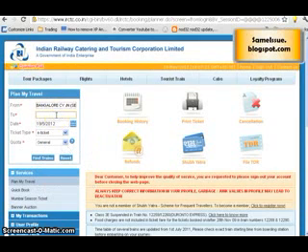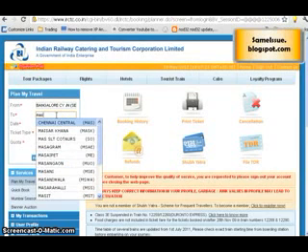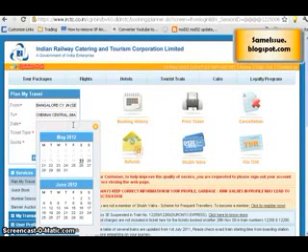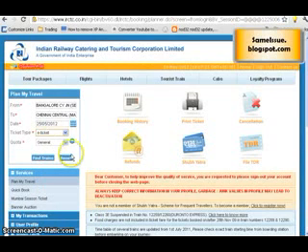From there I want to travel till Chennai. So I know the code of Chennai, which is MAS. So I just typed it in, and you can see that Chennai Central has come up with MAS. It is just a matter of time before you come to know the code of the station where you are traveling. So let's choose the station. So my from is Bangalore and to is Chennai, and now I want to choose the date when I want to travel. Let's say I want to travel on 25th of May. So I choose the date of 25th of May.